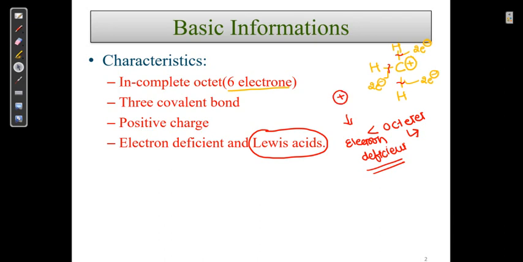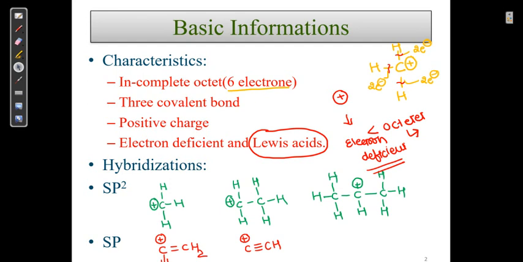Let us go ahead. Now hybridization is a very important concept for us. These are all sp2 hybridizations. I have already explained the concept of hybridization. If you don't know this concept, my advice is to clarify it. These are all sp2 hybridizations.